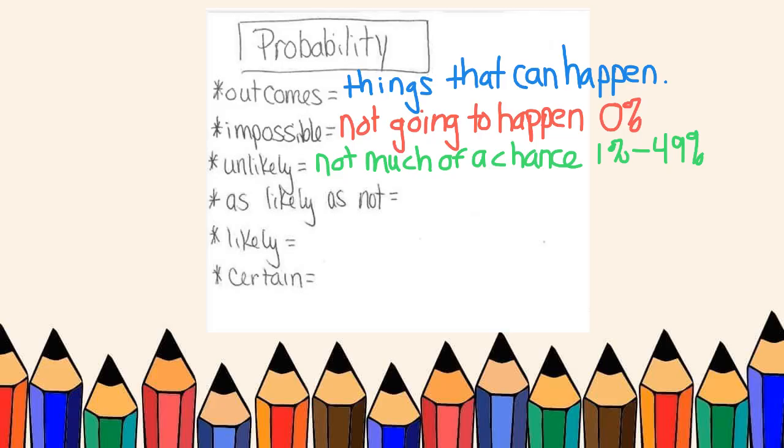If something is as likely as not, that means that you have a 50-50 chance. Half of the time it will happen, and half of the time it won't happen. If I was going to make that into a percent, it would be 50%. So for example, if I was flipping a coin, I have just as much chance of getting heads as I do getting tails. That is as likely as not.